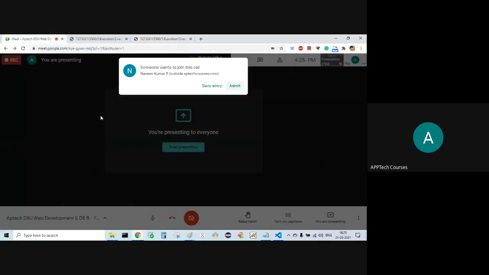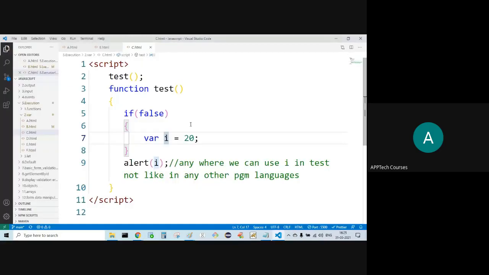But in JavaScript, if you are using the var keyword for the variable, you can use it anywhere in the test function.